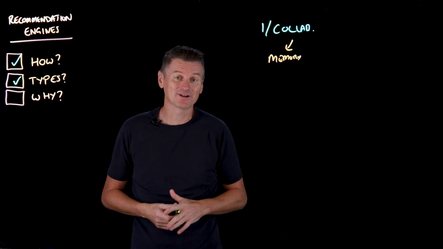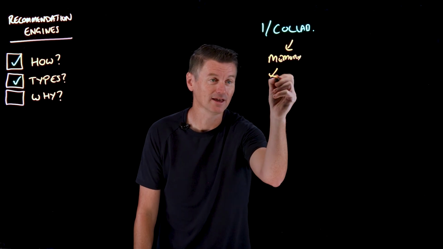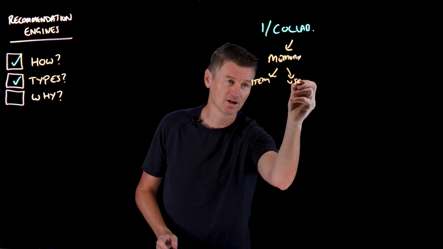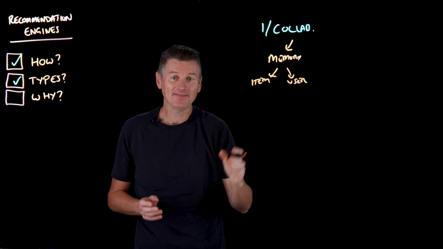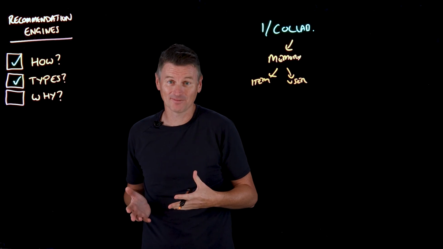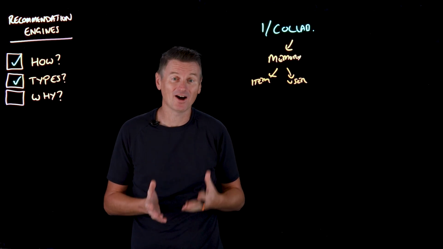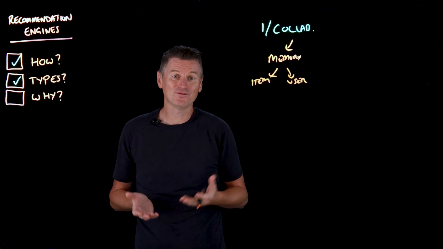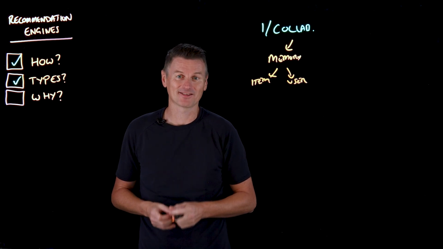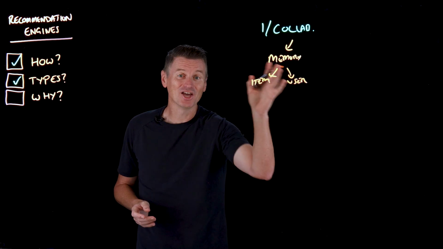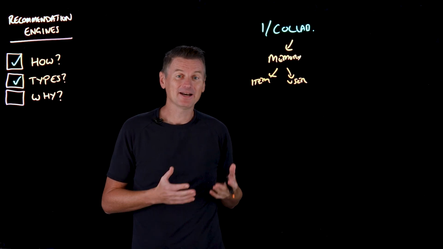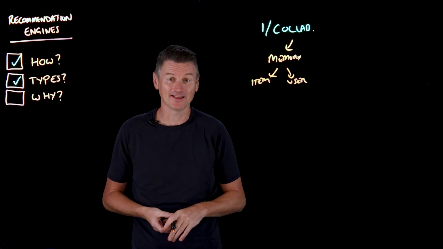Now, memory-based filtering can also be split down into two things. So we've got item-based and we've got user-based. In the item-based filtering, the system focuses on how users interact with the items to find similarities between the items themselves. So for example, if a bunch of users rate or interact with two items in a similar way, those items are considered similar. Now, on the other hand, user-based compares users based on their behavior and preferences, recommending items that similar users have liked.